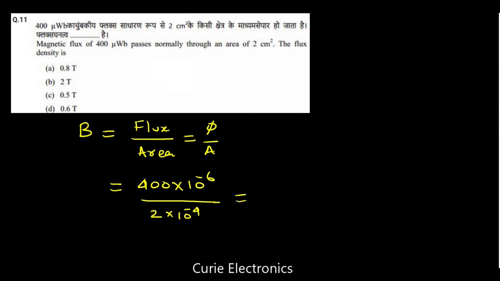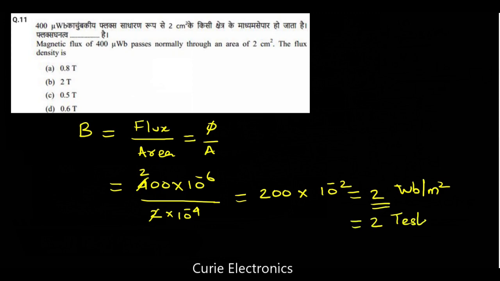Now if I simplify this, 2 cancels, so I will get 200 multiplied by 10 to the power minus 2. 10 to the power minus 4 and 10 to the power minus 4 cancel. This is equal to 2 Weber per meter square, which is the same as 2 Tesla. So the answer is option B, 2 Tesla.